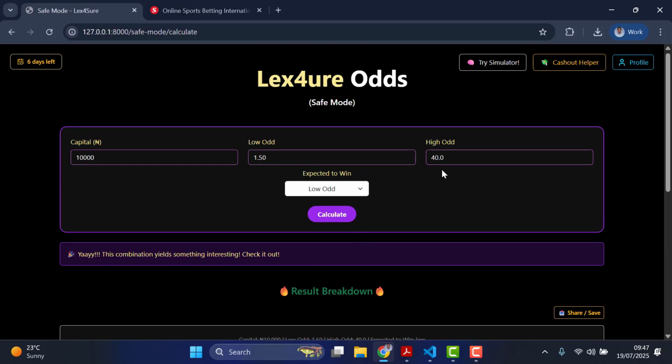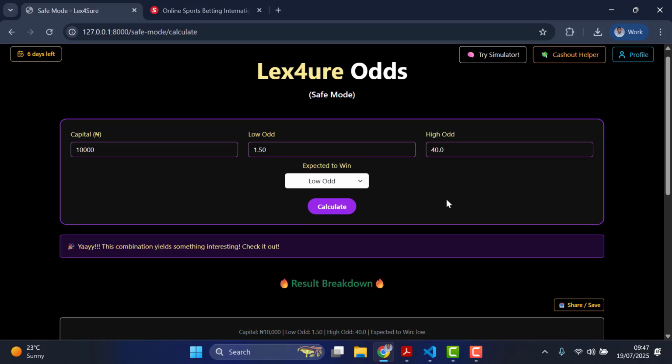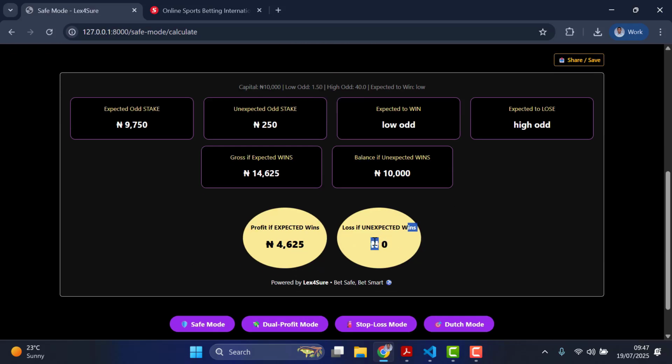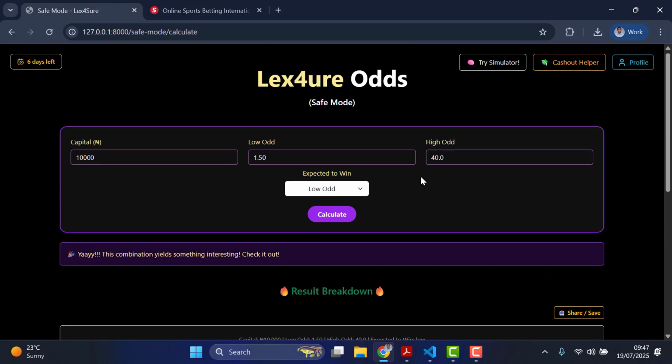Now, if peradventure the high odd wins by miracle, no wahala, you are still saved. You didn't lose anything. You can see loss if unexpected win is zero, you have zero loss. So your balance will still be your 10,000 intact. So that is one of the advantages of the safe mode.